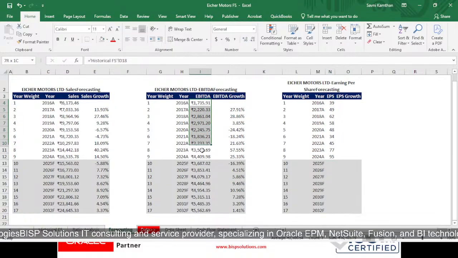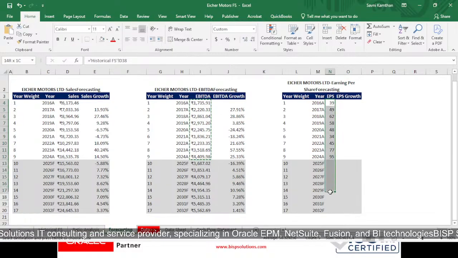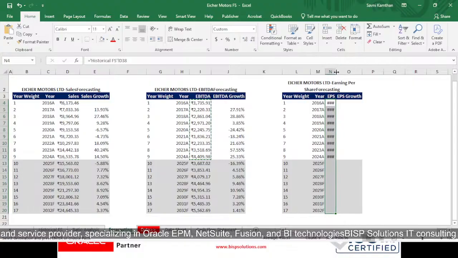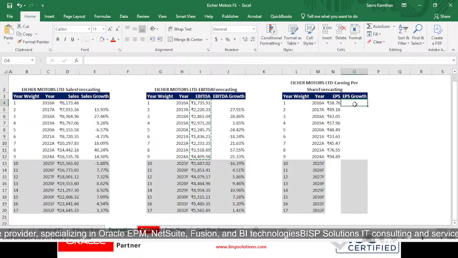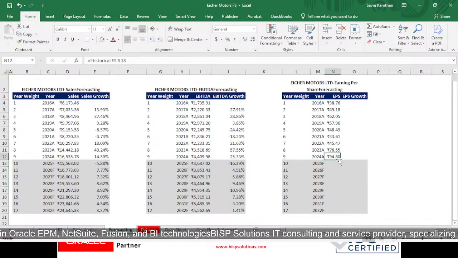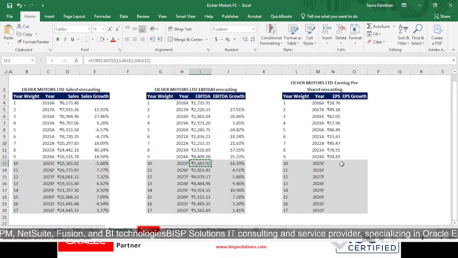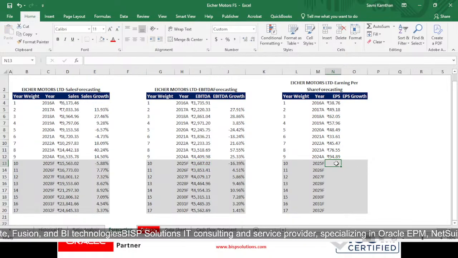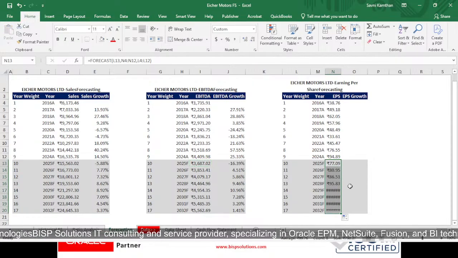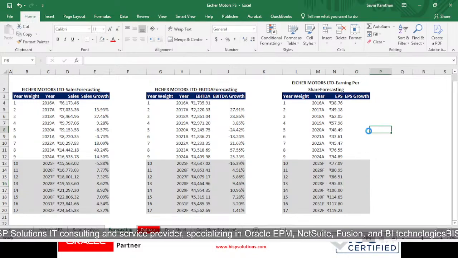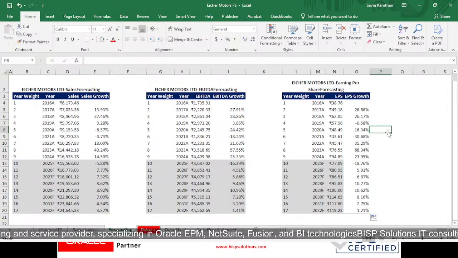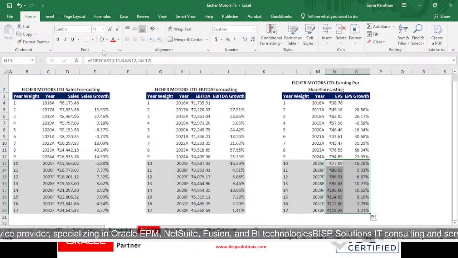We will be doing some formatting over here till the end, Control Alt V, formats to be copied. So this will be expanded and this will be colored, and again the same function will be used over here also. So Control plus C over here and Control plus V, and drag it till the end, right? And the same formula will be applied over here, and the same will be done.